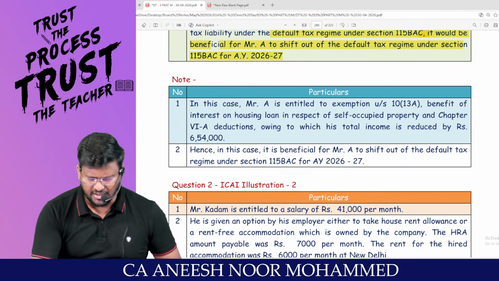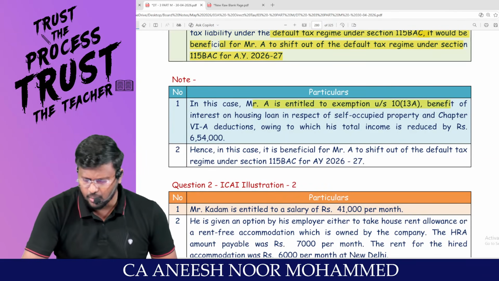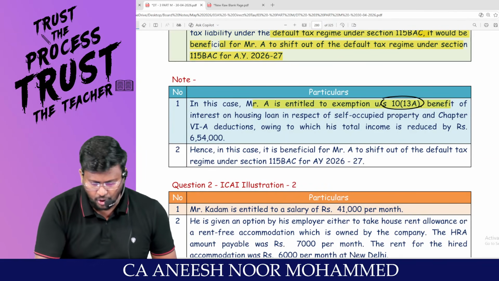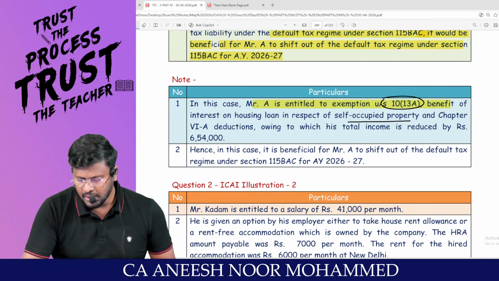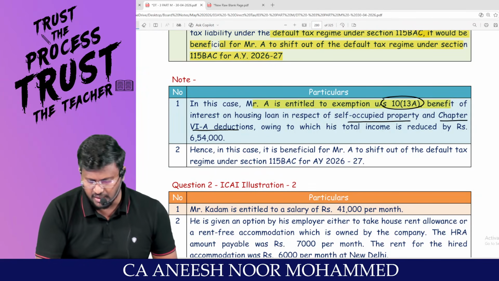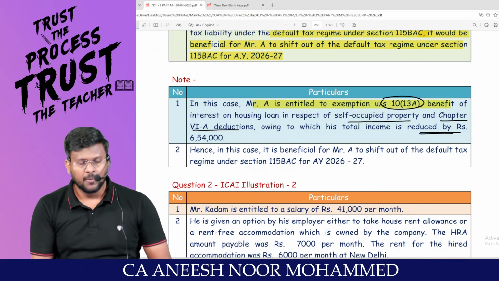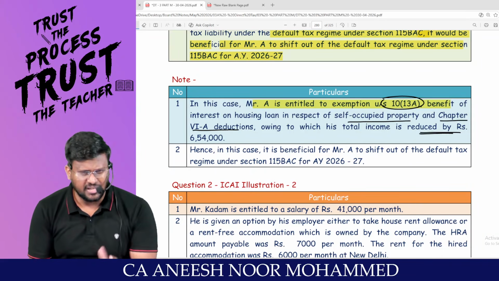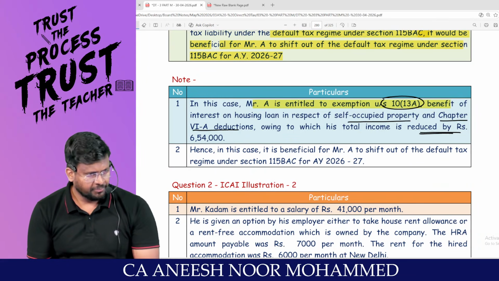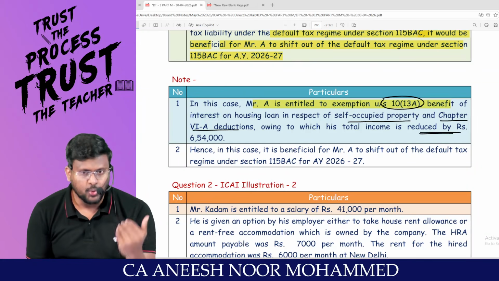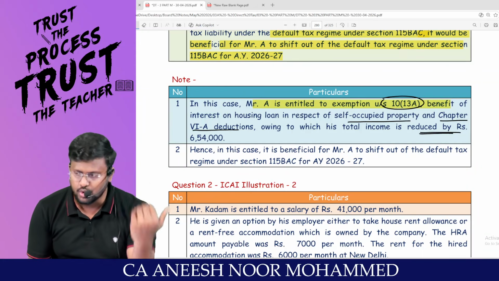We can read it. In this case, Mr. A is entitled to exemption under 10(13A), benefit of interest on housing loan in respect of self-occupied property, and Chapter VI-A deduction, owing to which his total income is reduced by 6,54,000. Because he is entitled to claim Chapter VI-A, it will pull down the total income. He is entitled to claim 24(b), 2 lakh rupees, it pulls down total income.